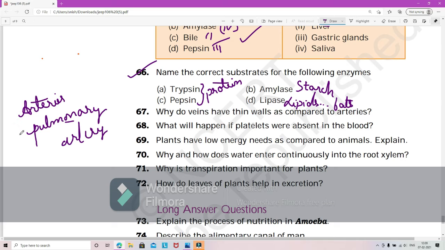But anyways, in both of them the blood is pumped from the heart to different parts of the body, so the blood flows with high pressure. So the walls of the arteries should be thick so that they do not burst because of the pressure. But in veins, both the pulmonary vein and the normal veins, the blood is not flowing from the heart, it's from different parts of the body to the heart. So here the blood travels at a lower pressure, so they have thinner walls.